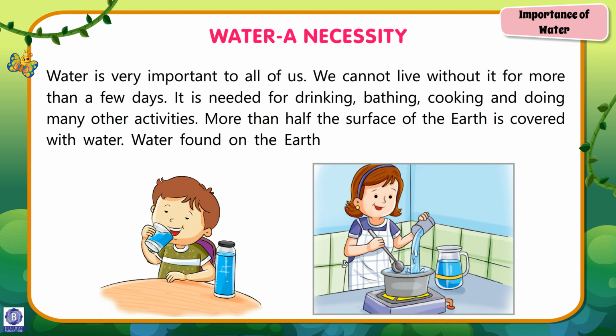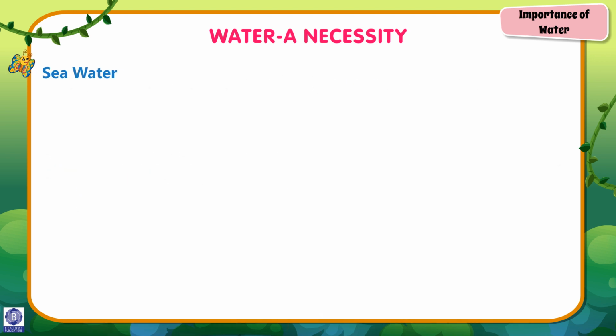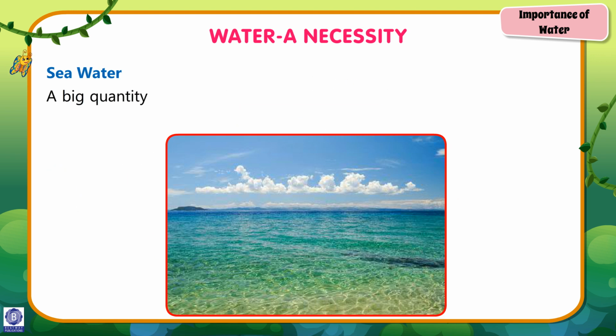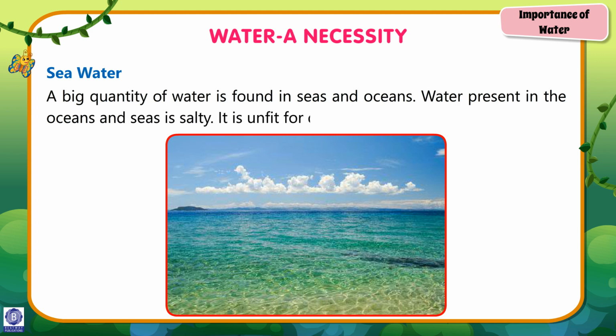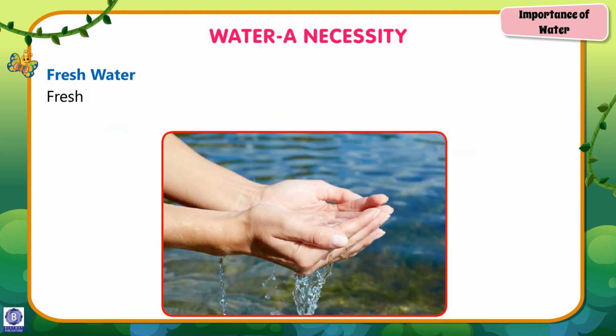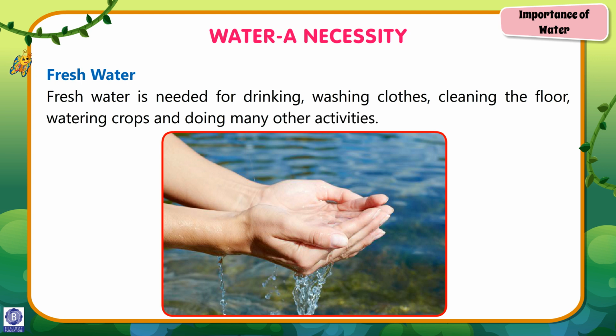Water found on the earth is of two types: seawater, salty water, and fresh water. Seawater. A big quantity of water is found in seas and oceans. Water present in the oceans and seas is salty. It is unfit for drinking and watering crops. Fresh water. Fresh water is needed for drinking, washing clothes, cleaning the floor, watering crops, and doing many other activities.